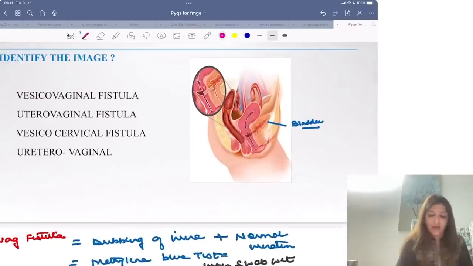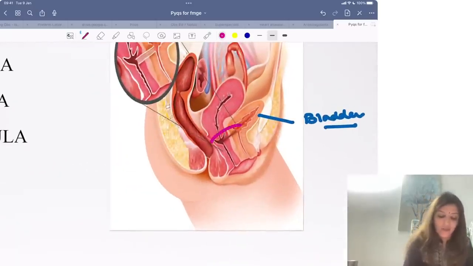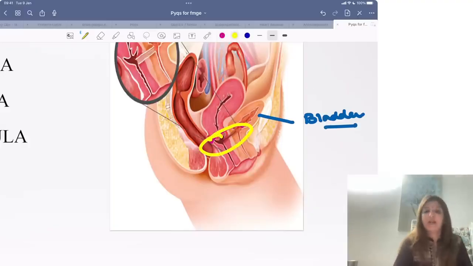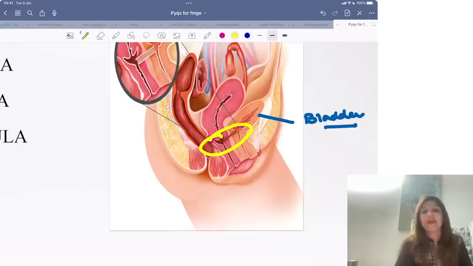Identify the image. Now, in this image, what you are seeing is a connection present between the bladder and vagina. Because a connection is present, if a patient is more than 65, you have to give a pessary. Whether she is 80 or more than 65, you have to give a pessary.